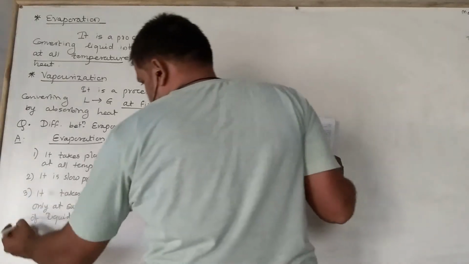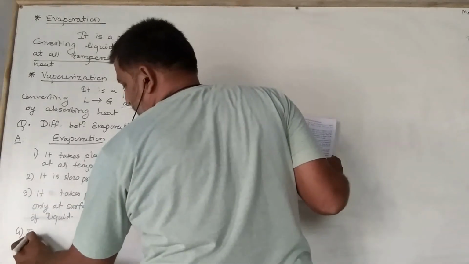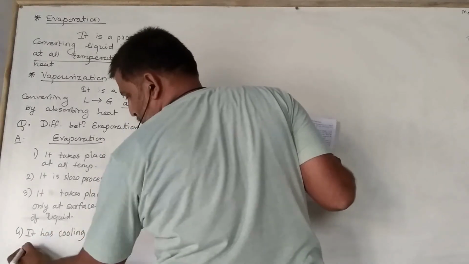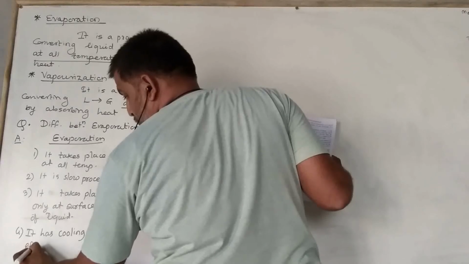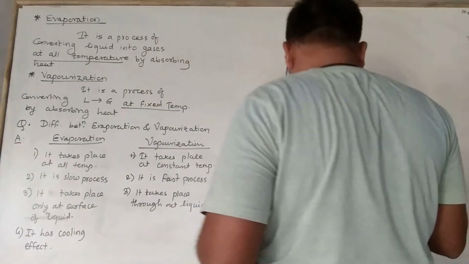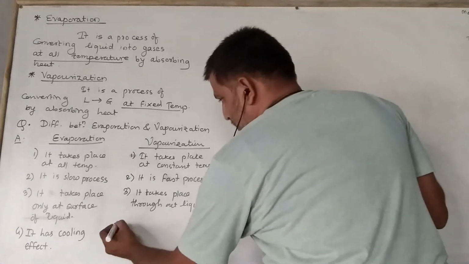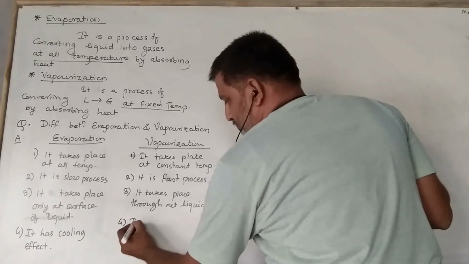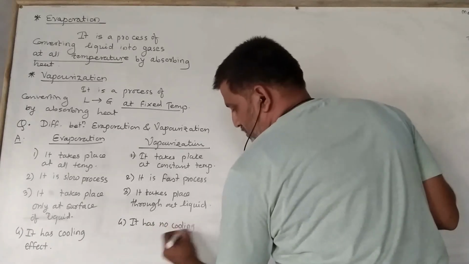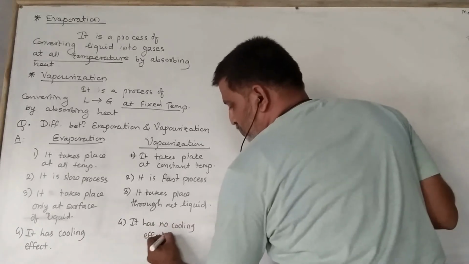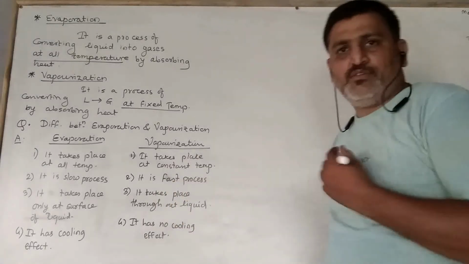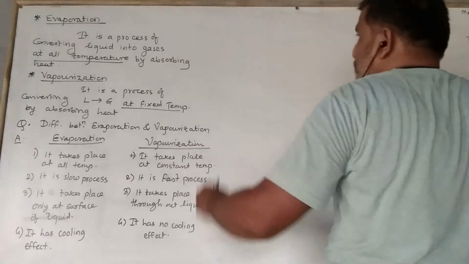Evaporation has a cooling effect. इसको cooling effect होता है, यानी सराउंडिंग को जो है वो कूल कर देता है. It has a cooling effect, but vaporization does not produce cooling. It has no cooling effect. So these are the differentiating points between vaporization and evaporation that you have to keep in mind. Next question.